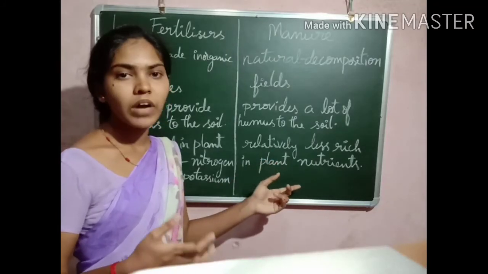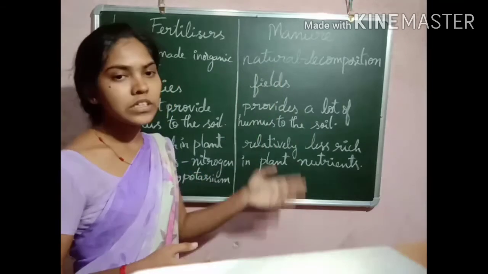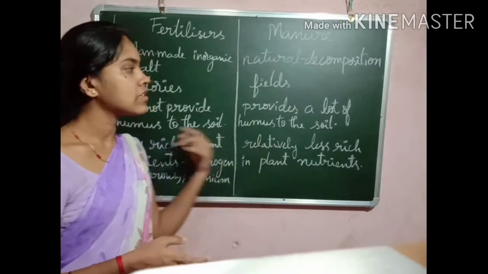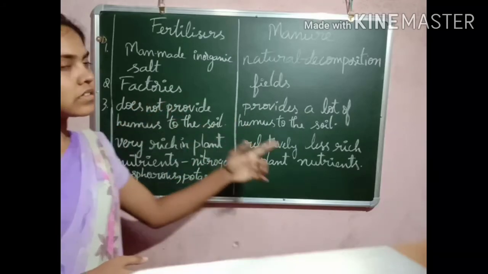It does not provide much of what the plants require. So these are the differences between fertilizers and manure.